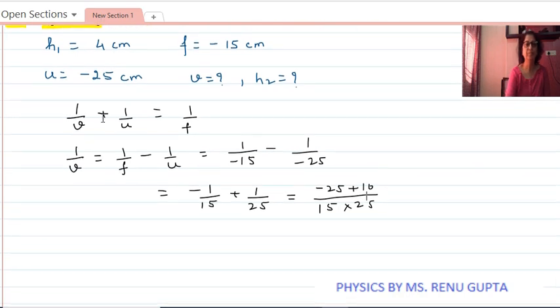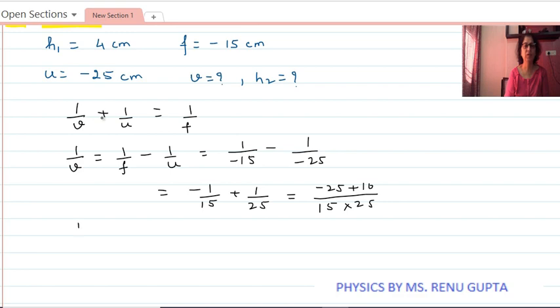Therefore, 1 upon v is equal to minus 10 upon 15 into 25. Now here we cancel: 5 2s are 10 and 5 5s are 25. So this is equal to minus 2 upon 15 5s are 75.